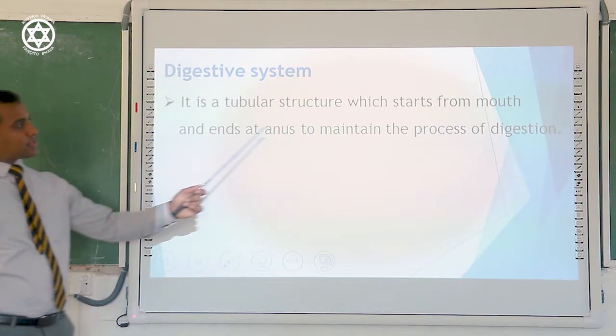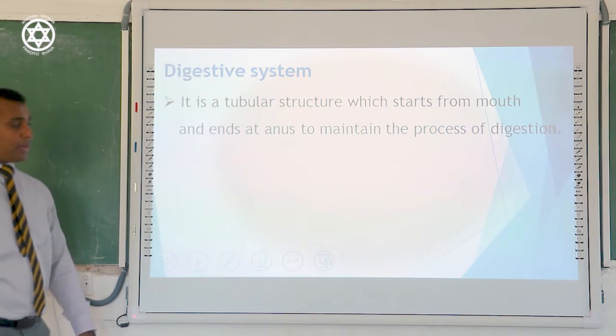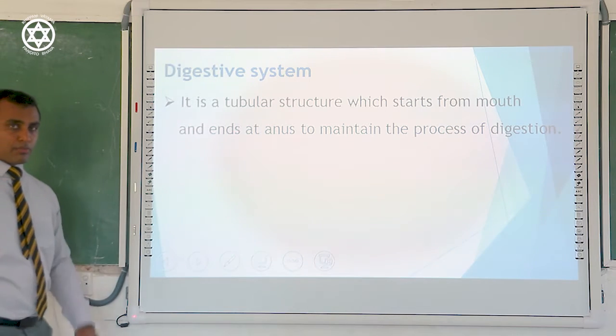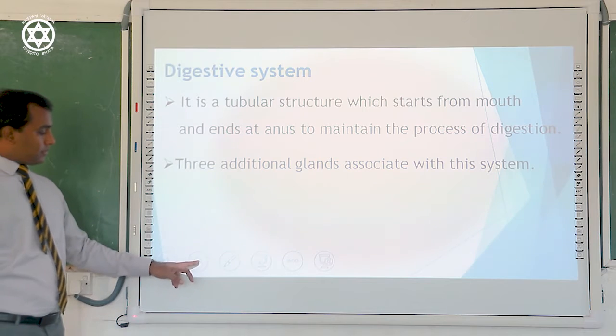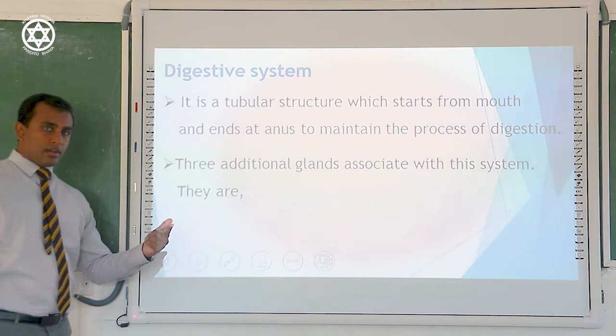Right, it is a tubular structure that starts from the mouth and ends at the anus to maintain the process of digestion. There are three additional glands that help to maintain the process of digestion. They are the salivary glands, liver, and pancreas.